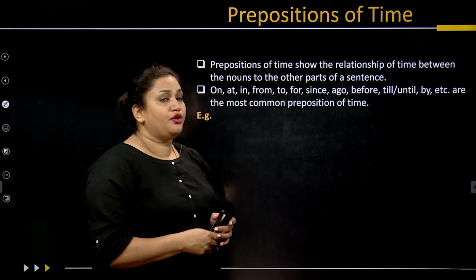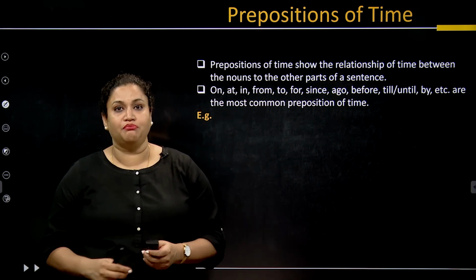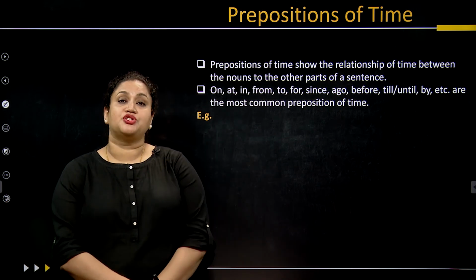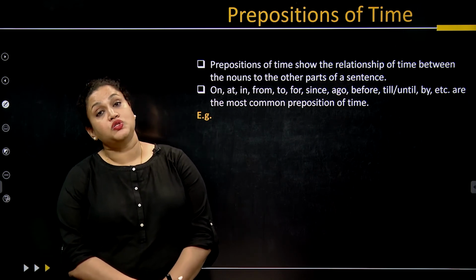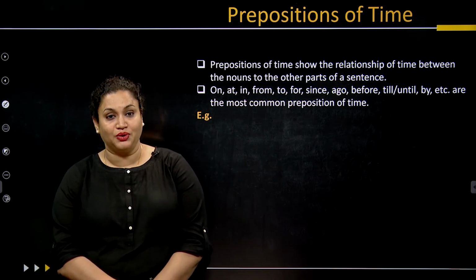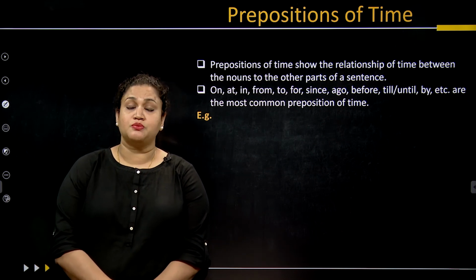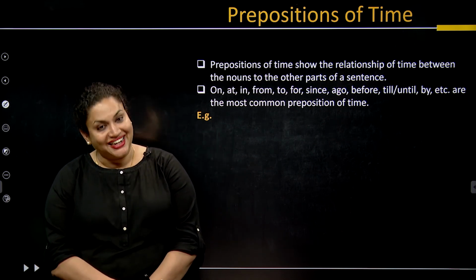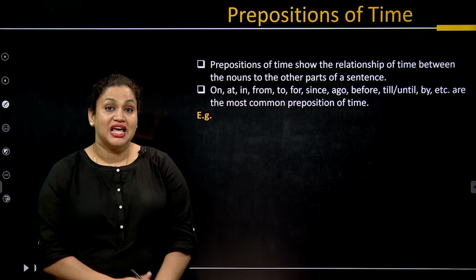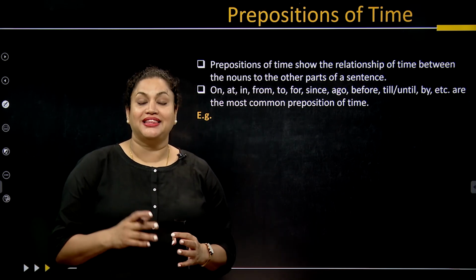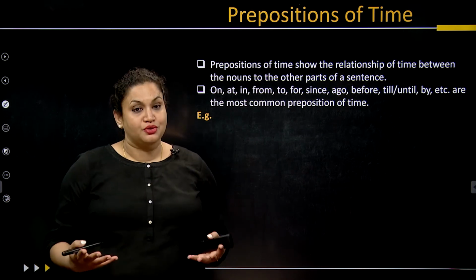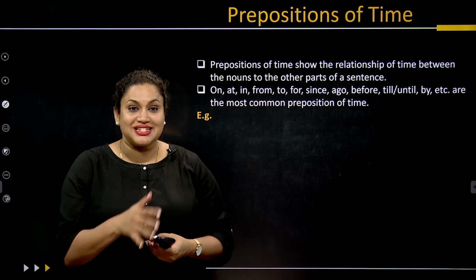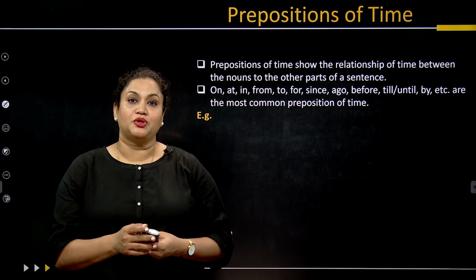So this is how we are going to use the preposition of time, preposition of space, preposition of things or agents, and phrasal prepositions. Now I have also discussed with you at length the difference between phrasal prepositions and prepositional phrase. They are not one and the same, and there is a lot of difference between the two. So please make sure that you understand that we are not talking about the same things.